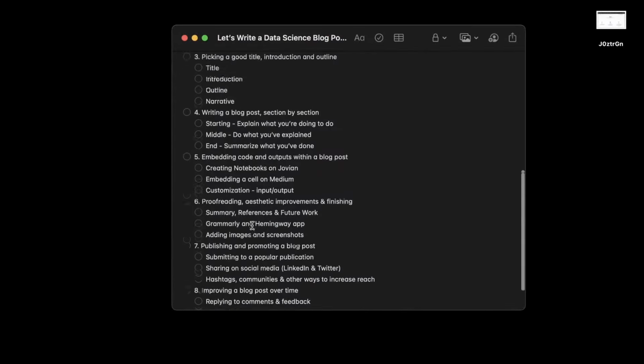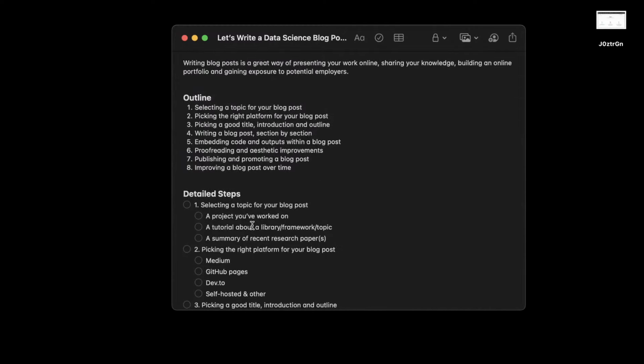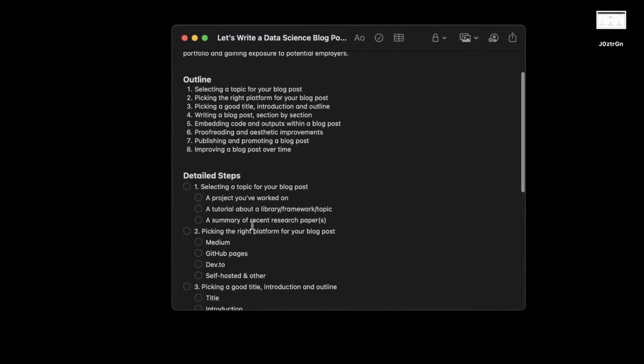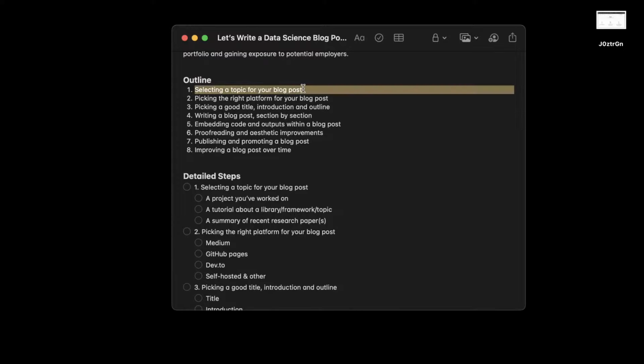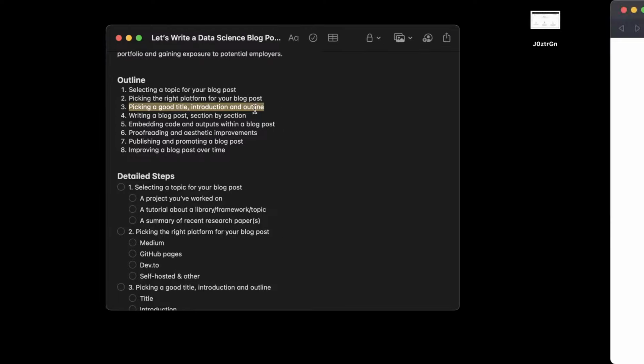Okay, so that is roughly what the process looks like. Now let's do a quick summary of what we did. Well, first we selected a topic for our blog post. So the topic was web scraping with Python of GitHub topics. Then we picked the right platform. The platform in this case was Medium. It has many advantages: a nice writing interface, an easy way to submit to publications, an easy way to get a lot of visibility, the ability to embed code cells there. Then you pick a good title, introduction and outline. The title, introduction, outline is the first thing people see.